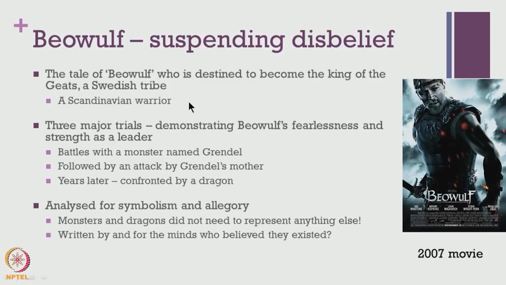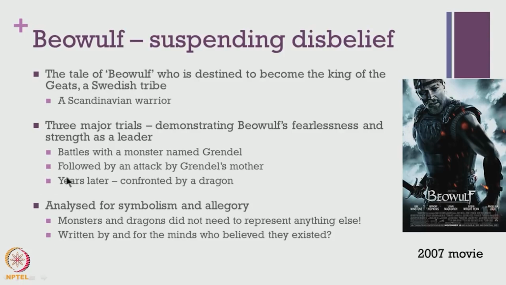And what forms the major topic is the three major trials that Beowulf was forced to undergo during his lifetime. These three major trials also incidentally demonstrate Beowulf's fearlessness and strength as a leader. These are the things which lead the historians into assuming that perhaps the Beowulf poet himself was a leader who wanted to add some leadership qualities to his own life through these kinds of narrations.